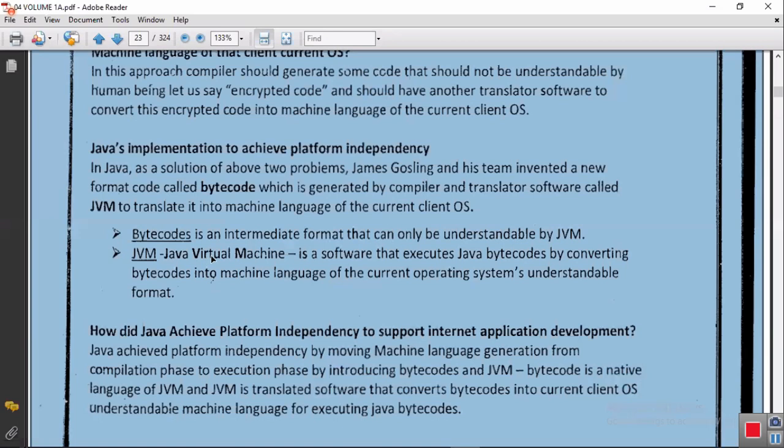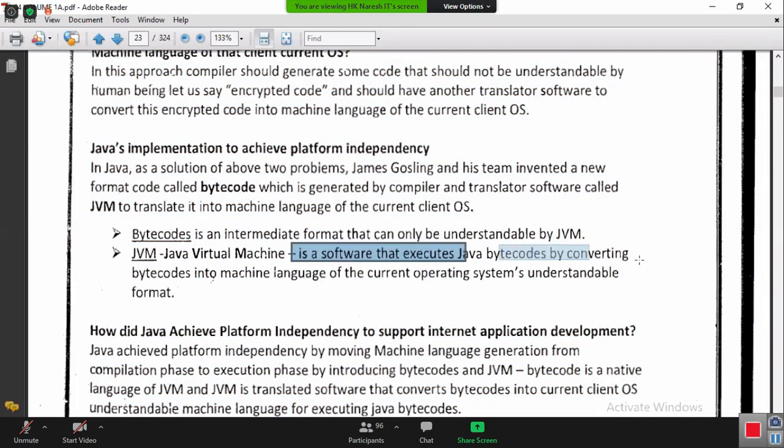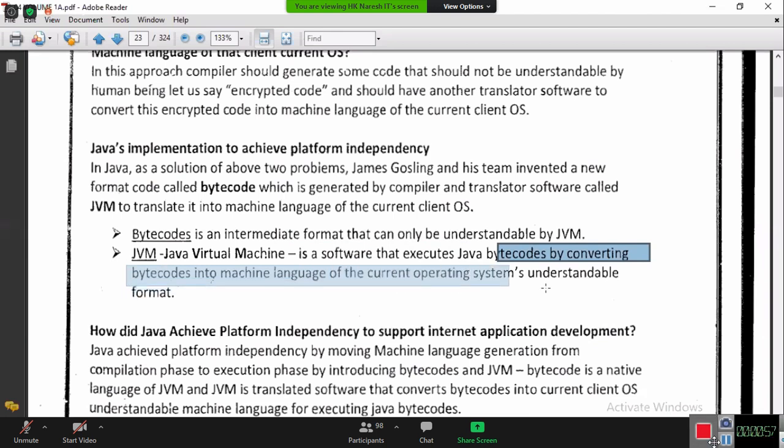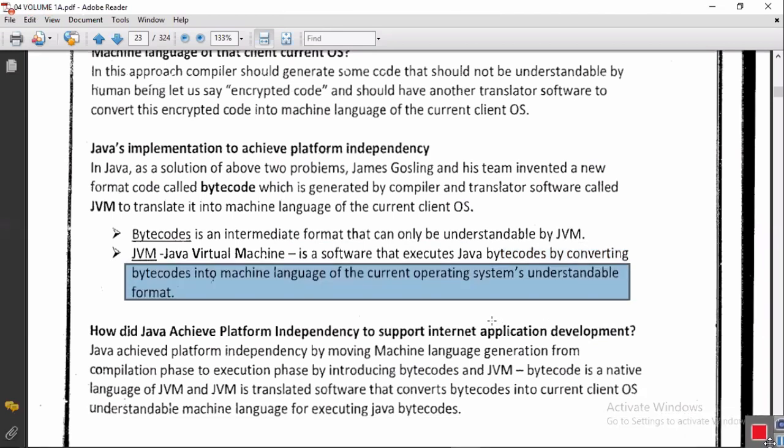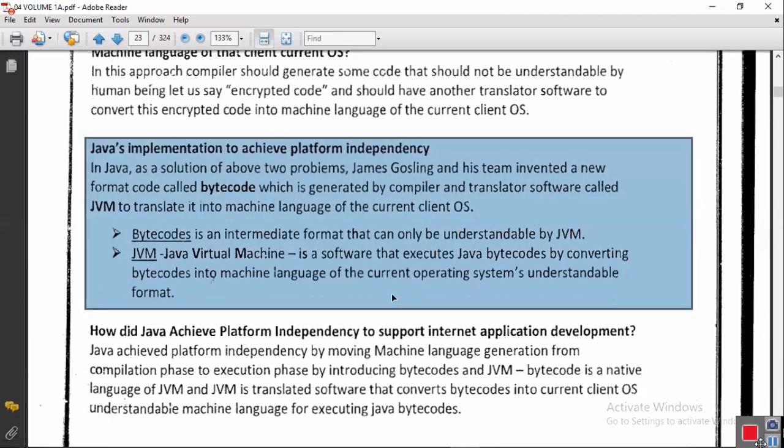JVM is a Java virtual machine, a software that executes Java bytecode by converting bytecodes into machine language of the current operating system understandable format. Right? I hope you remember these points from yesterday.